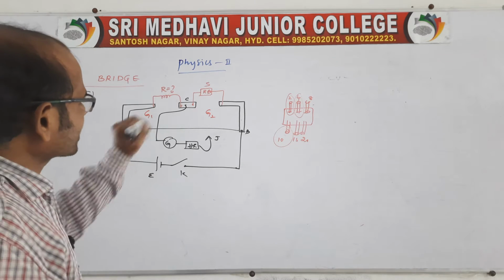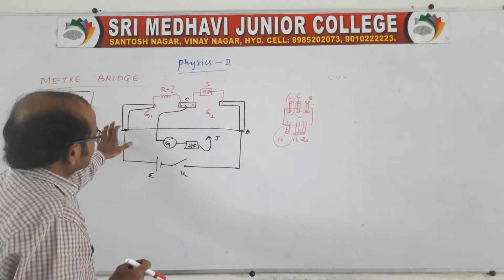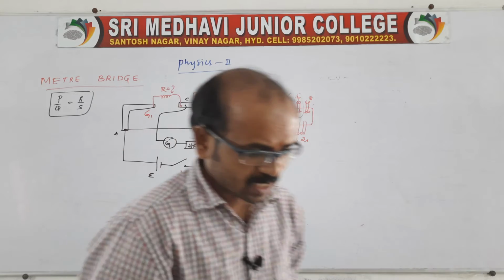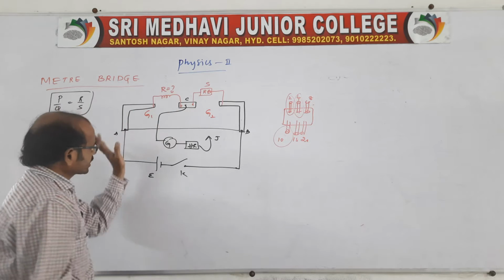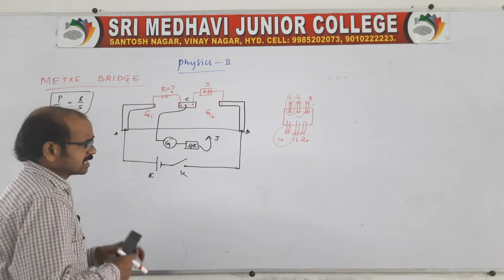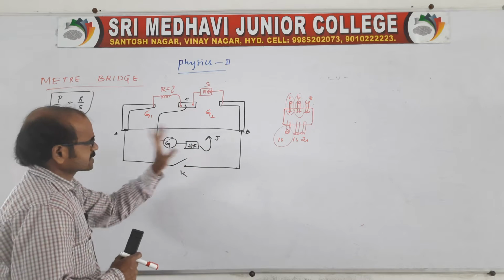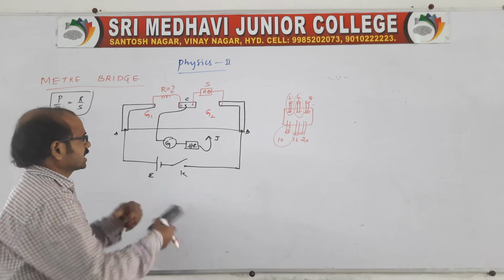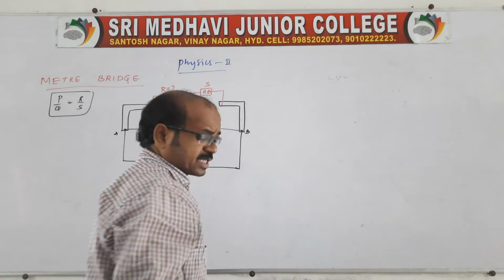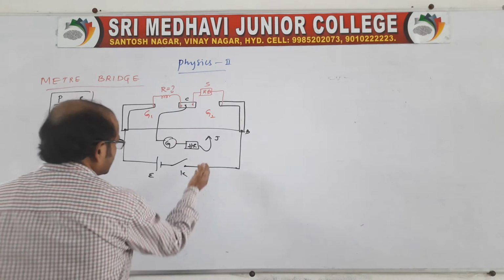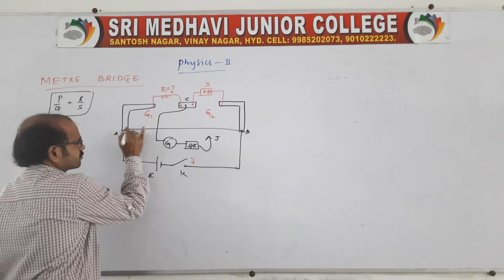Sir, after connecting the wires and connectors, whether the connections are correct or not, we also need to find that. How? It is a very simple issue, I will tell you. The jockey is there, no? It is now empty. It is an open circuit because current is not flowing at all. Is there any current flowing? No. Now we need to check whether the connections are correct or not. So you close the key. Now you close the key, and there will be a current flow.